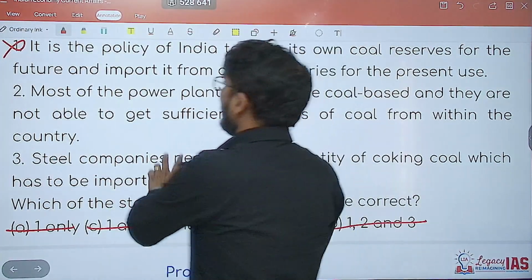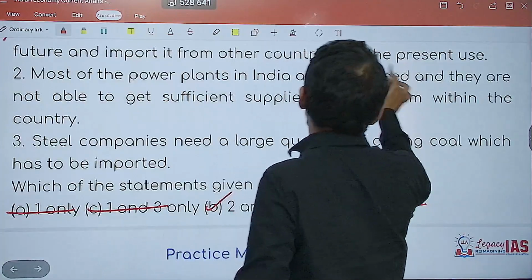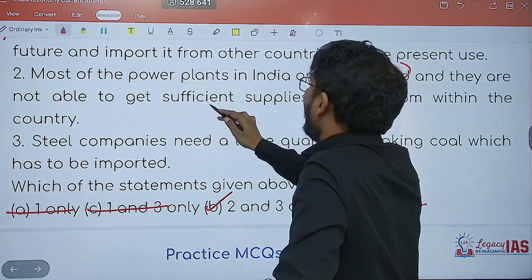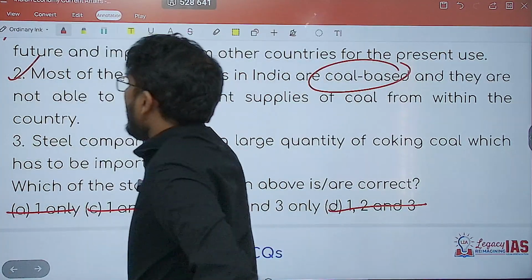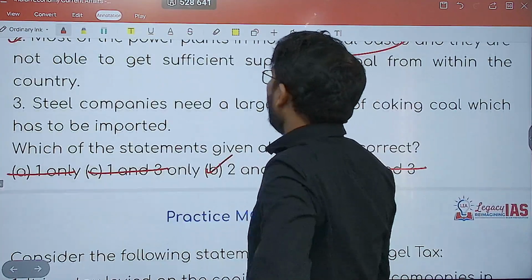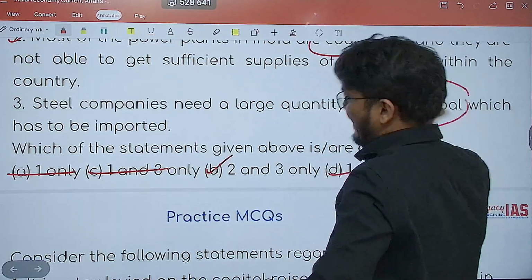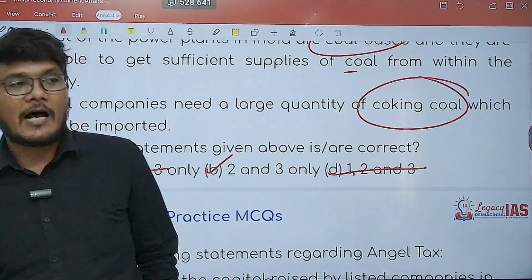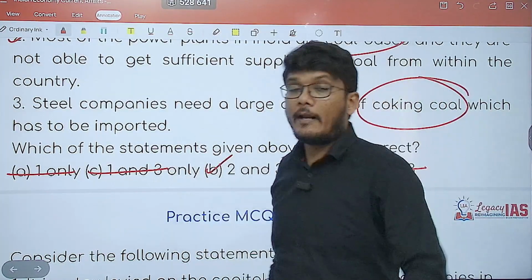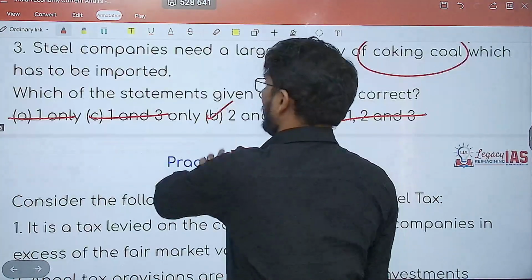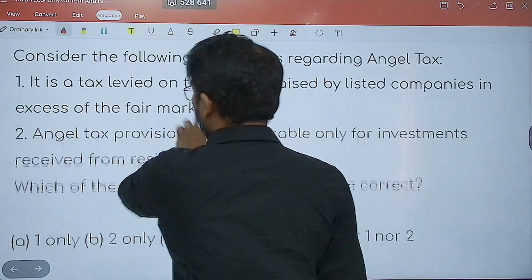What is the second statement? Most of the power plants in India are coal-based and they are not able to get sufficient supplies of coal from within the country. That is correct. Steel companies need a large quantity of coking coal. Yes. In fact, once a question was asked about what the steel company needs, one of the options was coking coal, and other things were also present in the question. So yes, the answer is 2 and 3.